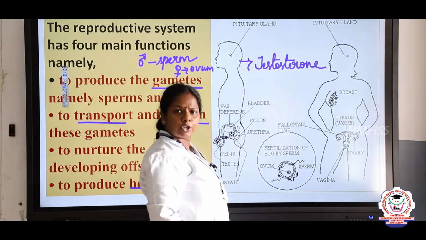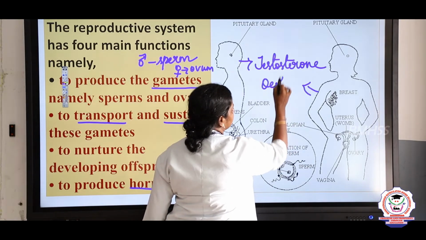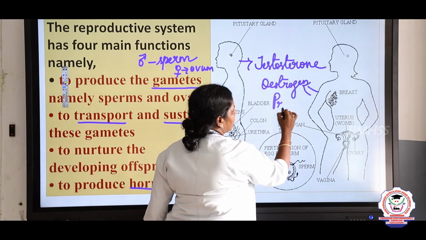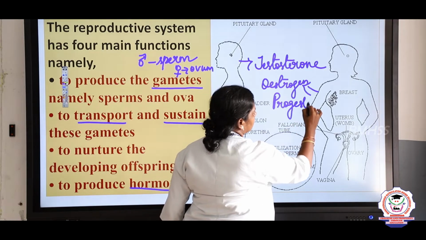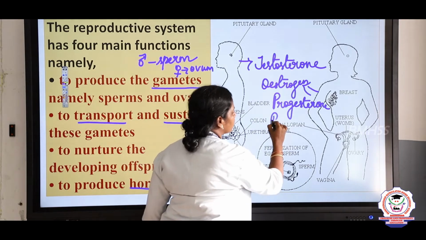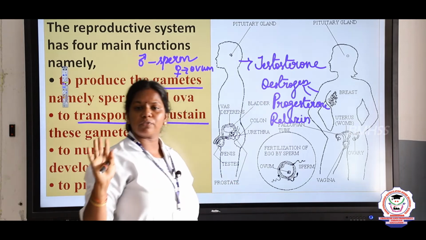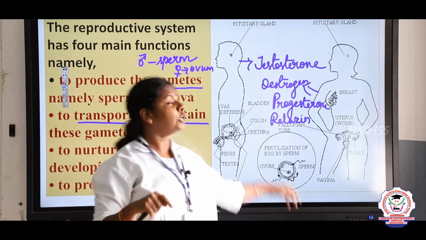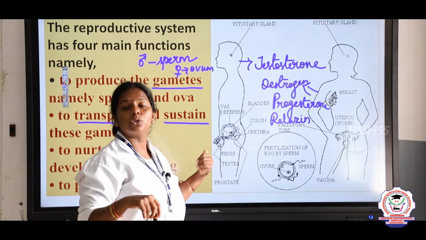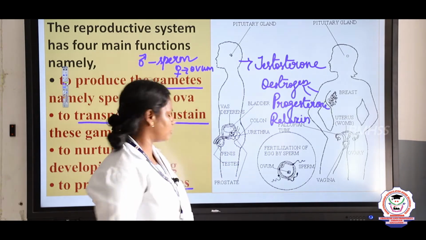And the female produces 3 hormones. One is estrogen, progesterone, a pregnancy hormone, and at the time of childbirth the hormone produced is relaxin, right. So, what are the 4 main functions of the reproductive system? First one, to produce the gametes. Second one, to transfer the gametes. Third one, to nurture the developing embryo. And the fourth one is to produce the hormones.